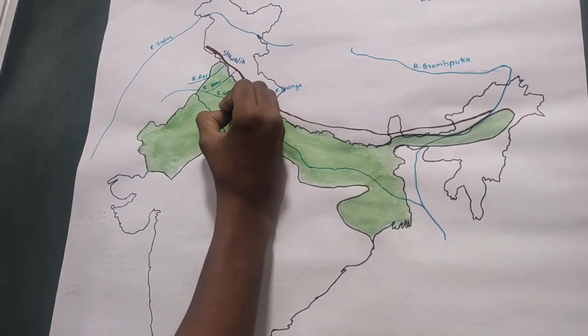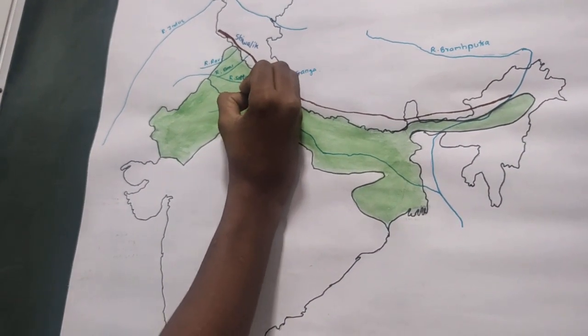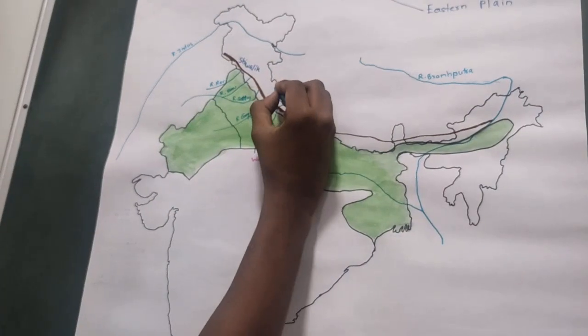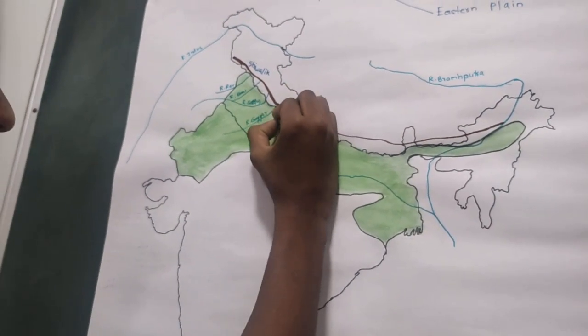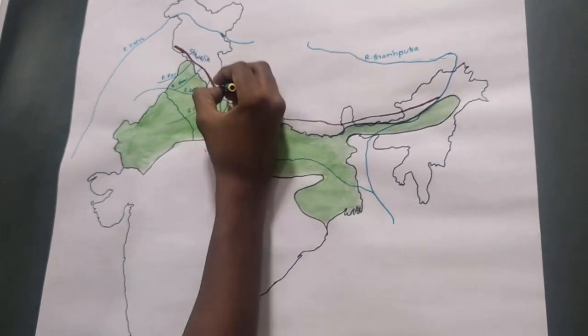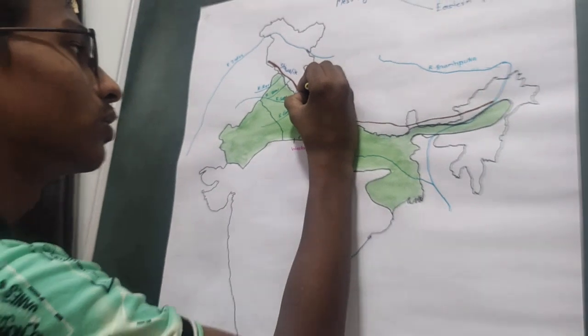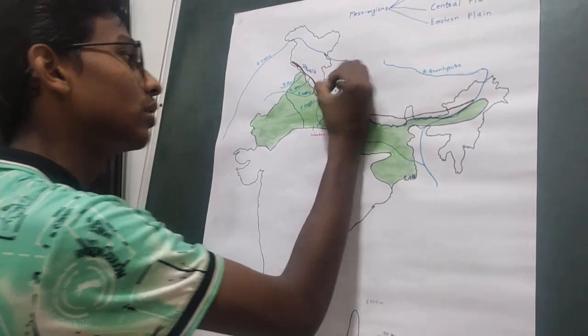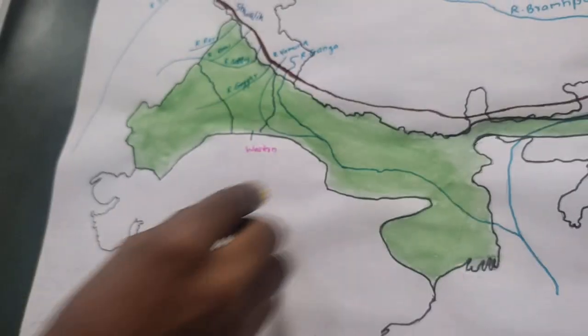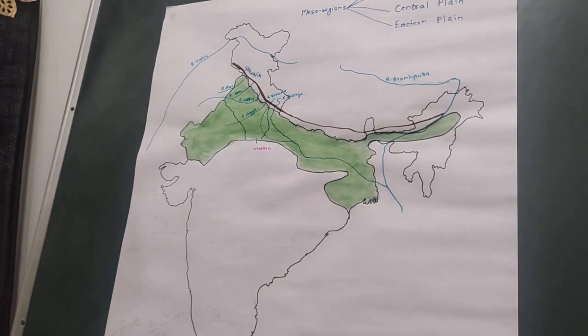All these rivers originate in the Shivalik range, river Gagar, and the second river which drains the southern part of the Western plain is the river Yamuna. This one, river Yamuna. So this is all about the Western plain. Now after this comes the Central plain.